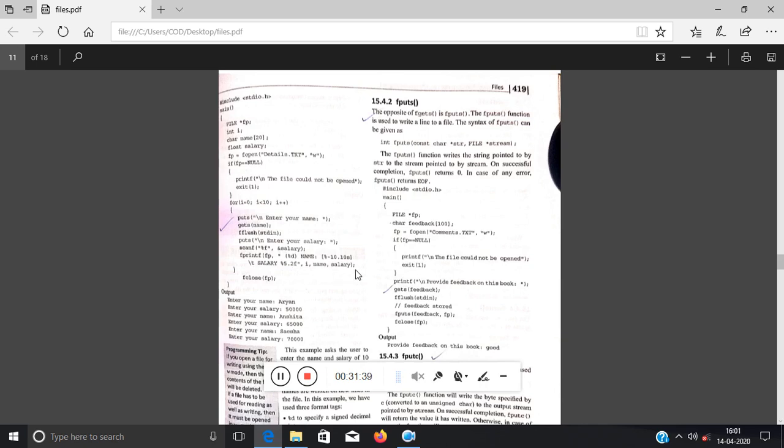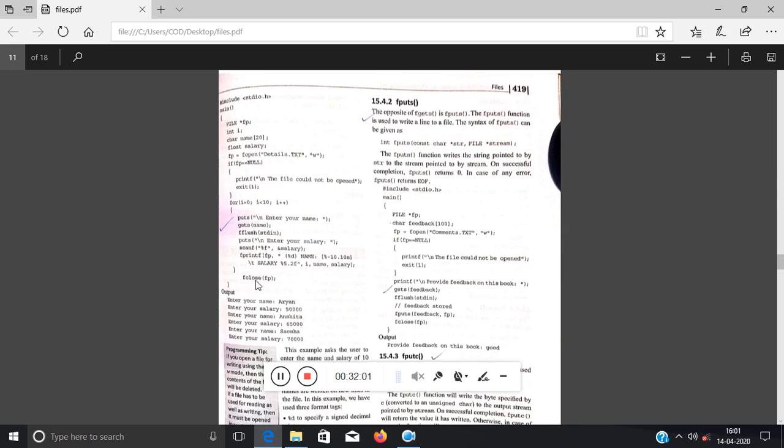Then pass the name and salary. They have taken one extra parameter i, because they want to display the value of i. So the parameters will be %d for i, %s for name, and %f for salary.